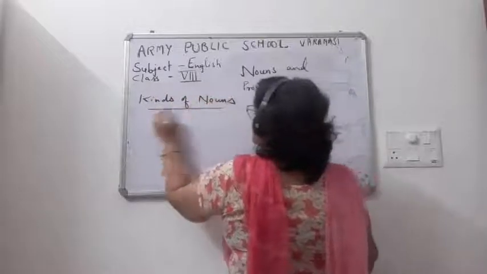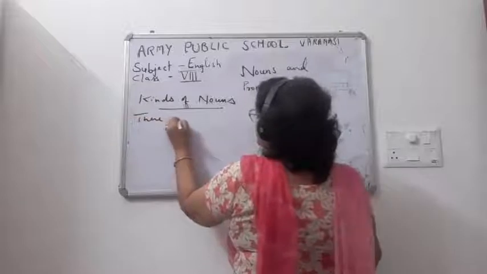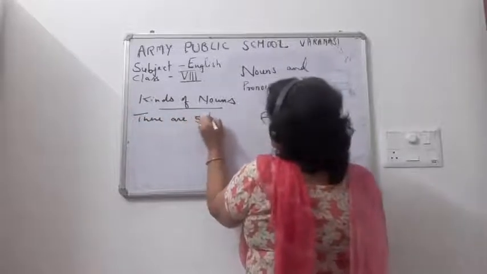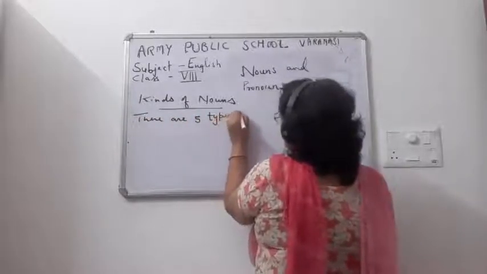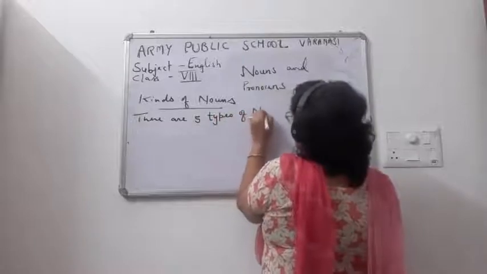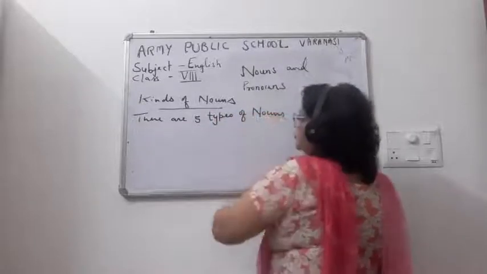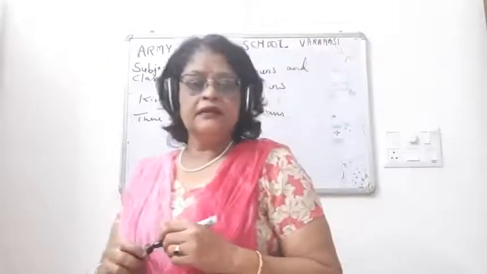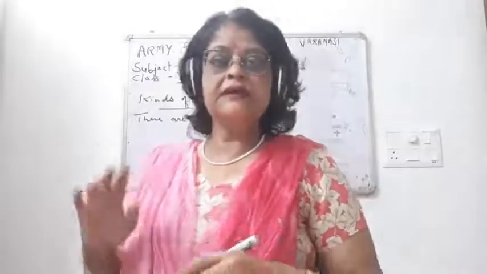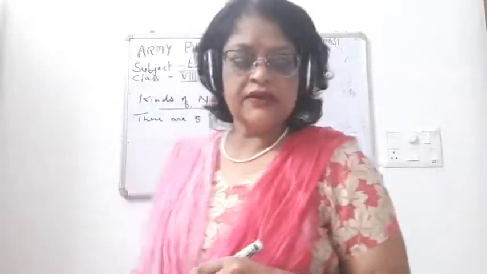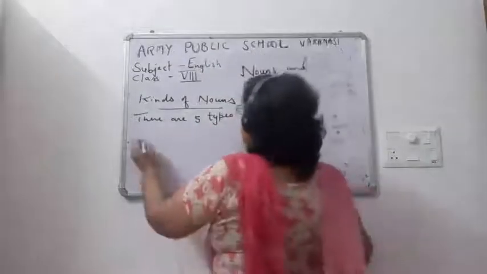So children, there are 5 types of noun. Okay, how many kinds of nouns are there? 5 types of noun are there. So you have to note it, children.